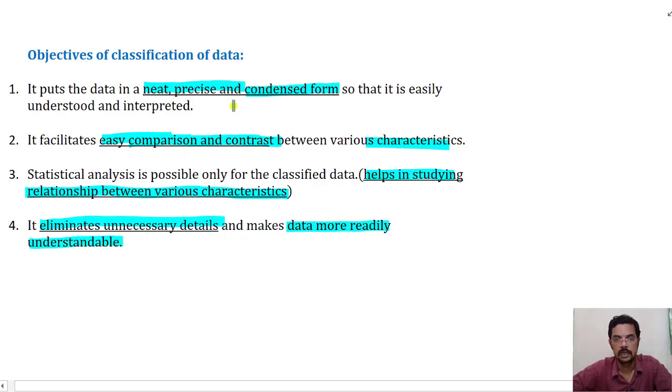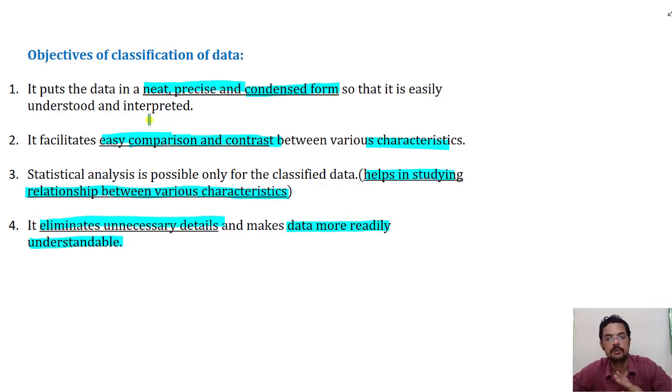These are the observations. First thing, it puts it in a neat and precise form. Second, it makes it possible for us to find out similarities and differences between various characteristics. Also, it will help us find out the relationship between the various characteristics. Fourth and the last point is that it can eliminate unnecessary details and make the data easier to understand.